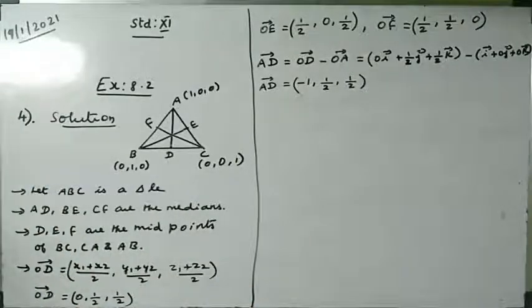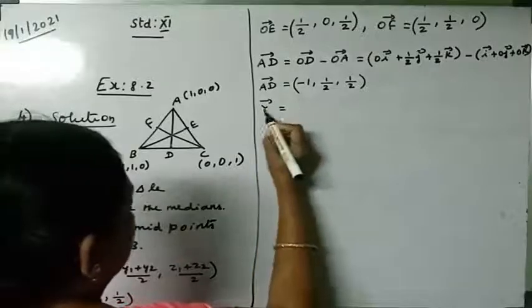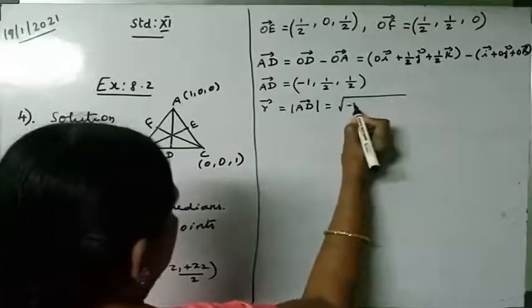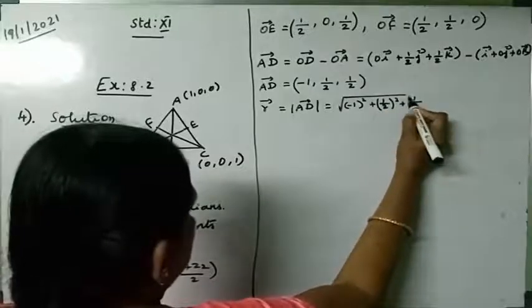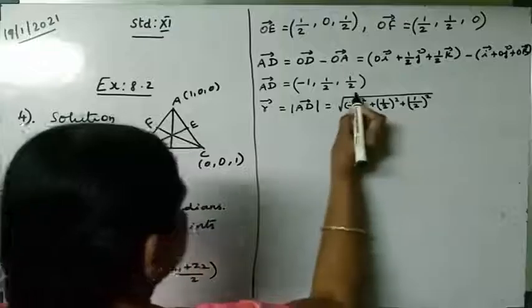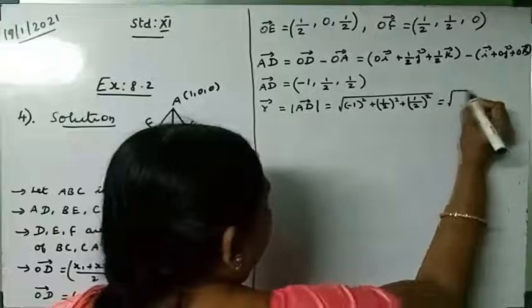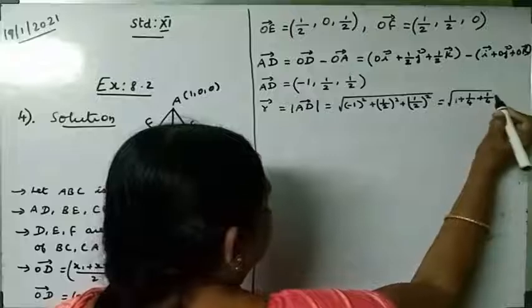Now I want to find the direction cosines and the direction ratios. Find the direction cosines of the medians. So first let me find r, which is the modulus of the AD vector, equal to square root of (minus 1) whole square plus (1 by 2) whole square plus (1 by 2) whole square. For r, we square all the coefficients and add them. So it is equal to square root of 1 plus 1 by 4 plus 1 by 4.